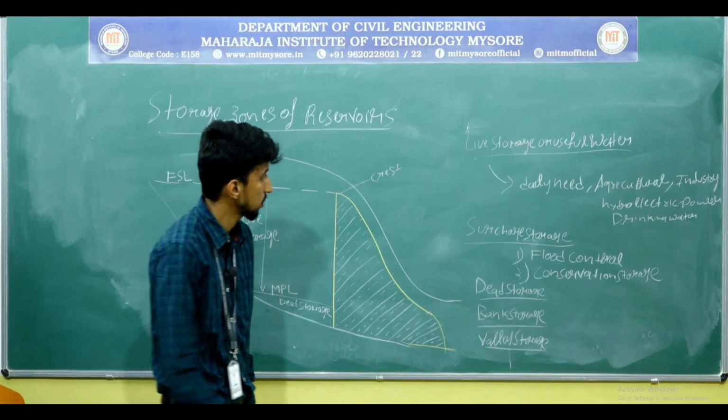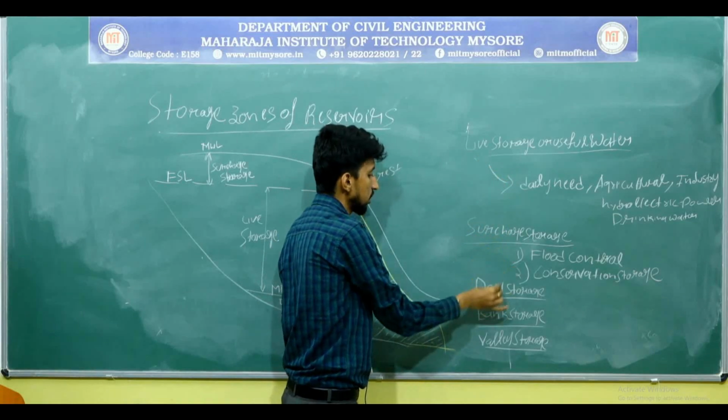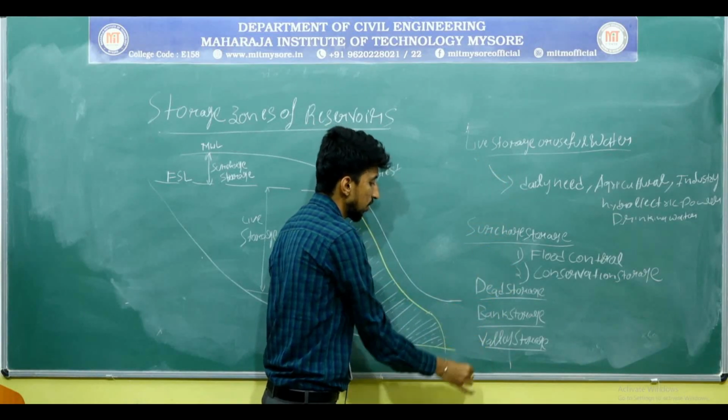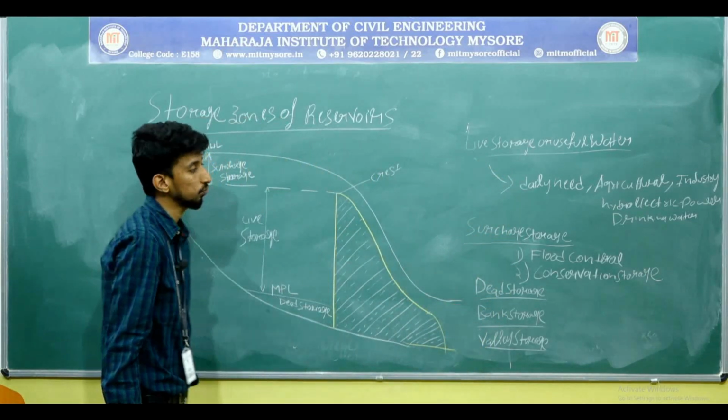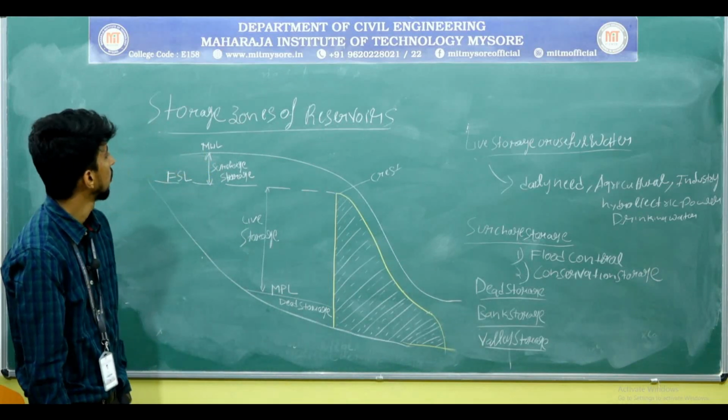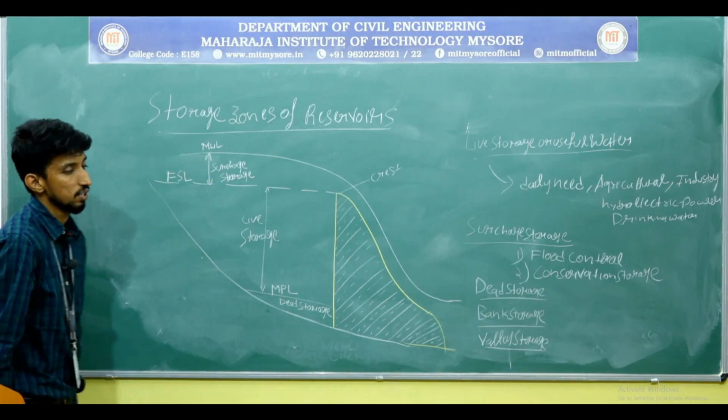There are 5 types of storage: live storage, surcharge storage, dead storage, bank storage and valley storage. These are the storage zones of the reservoirs.